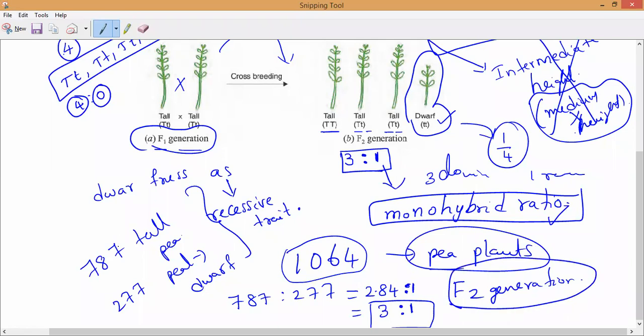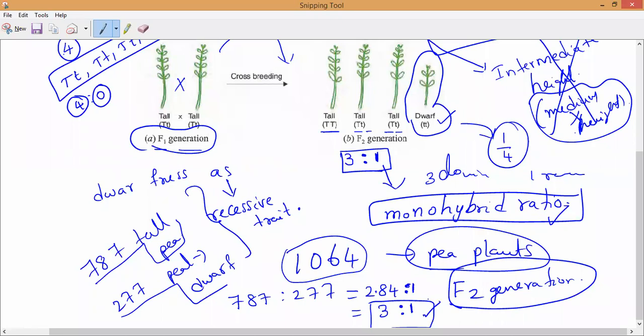In that he counted 787 pea plants with tallness, meaning the dominant trait, and 277 pea plants with dwarfness. If you find the ratio, around 2.84:1 is coming, which is equal to 3:1. So this 3:1 is known as the monohybrid ratio.